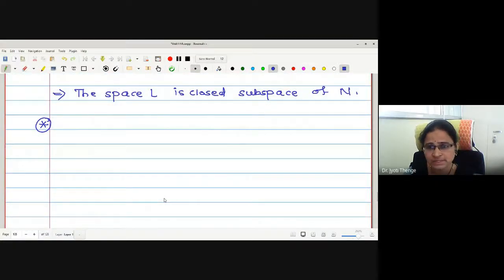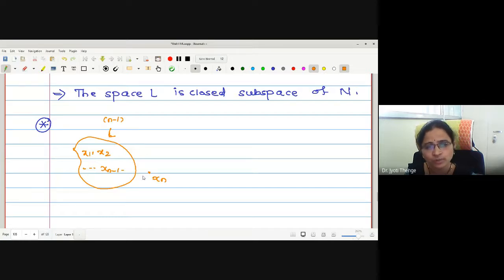Now let me tell you symbolically so that you can have an idea. Suppose this is the space L. How many dimensions does it have? n minus 1 dimensions. Therefore, the basis has n minus 1 elements, say x1, x2 to x_{n-1}. Surely xn is not a member of L.